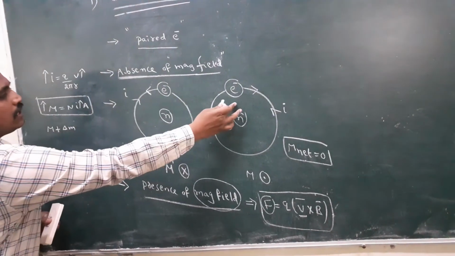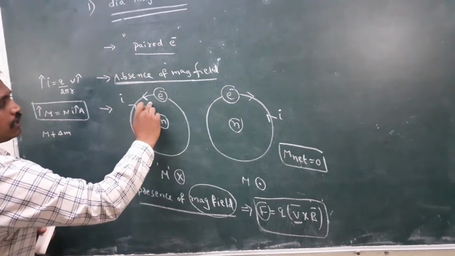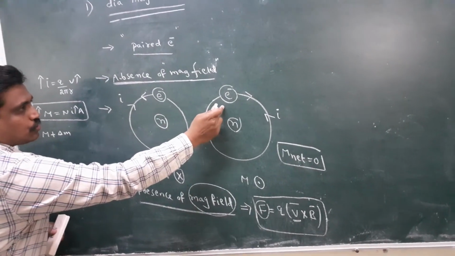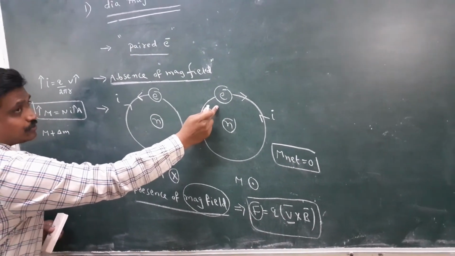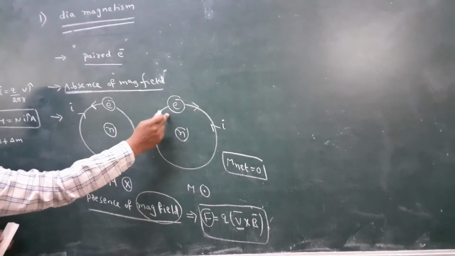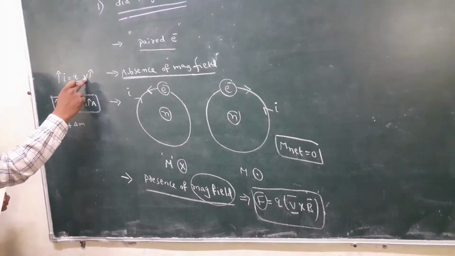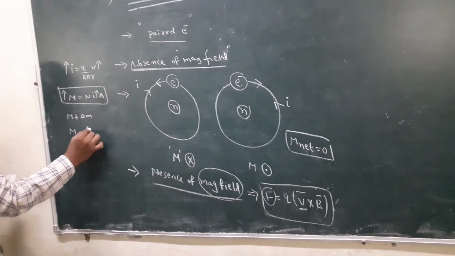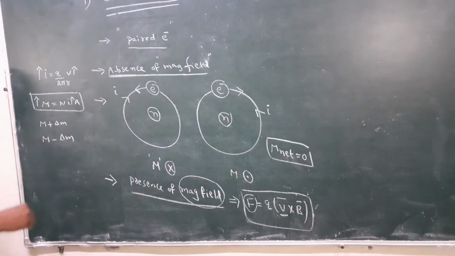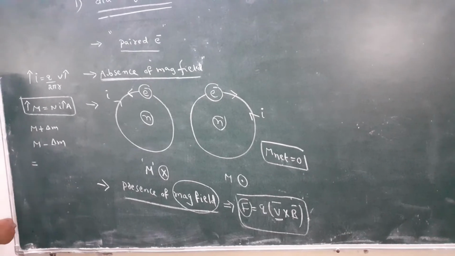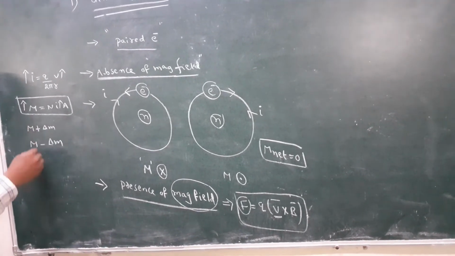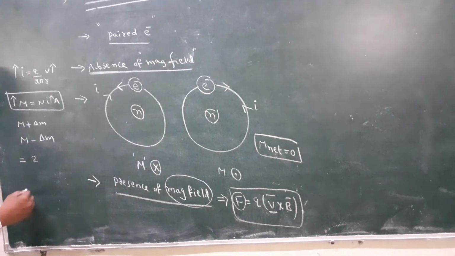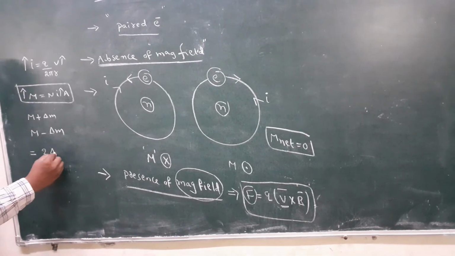Consequently, the other electron moves in the opposite direction. So the force acts opposite, automatically speed decreases, current decreases, and the other electron has M minus delta M. That means the change in magnetic moment is delta M minus, minus delta M, which becomes 2 delta M.